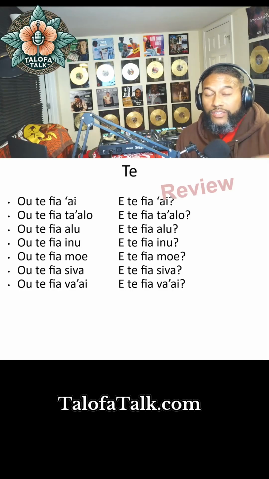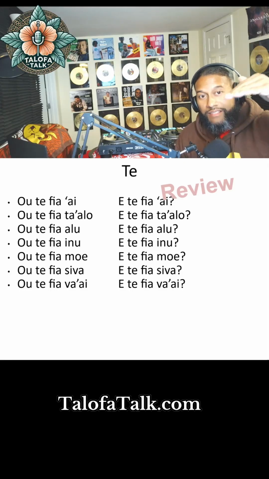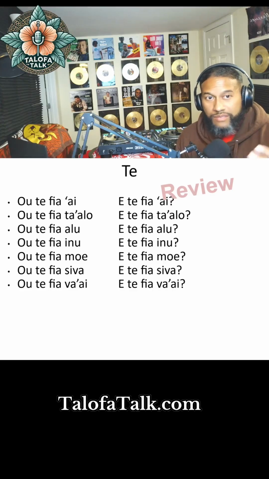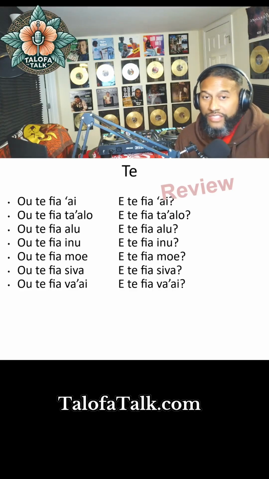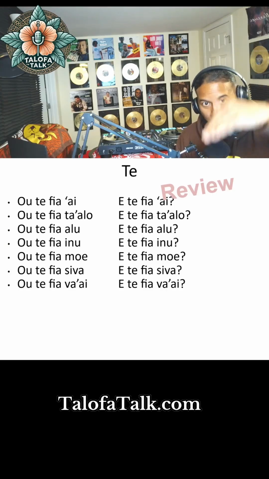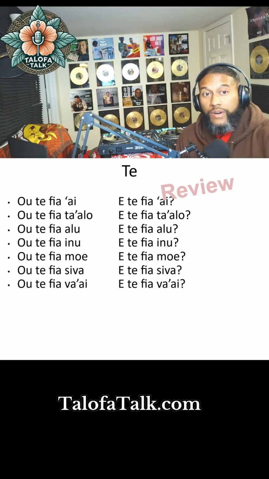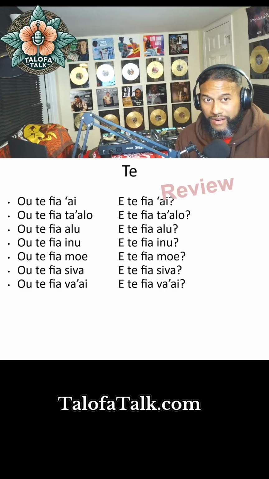And then when you ask a question to someone, it kind of goes like, ete fia I. There's another way to say that too, but in this class we're going to say it like that, so it kind of goes up. I don't know another way to say it. So, do you want to eat? Are you hungry? Okay, common phrase. You're going to ask people that.